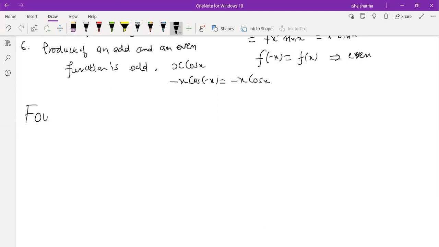So what will happen to the Fourier series of an odd function, right?